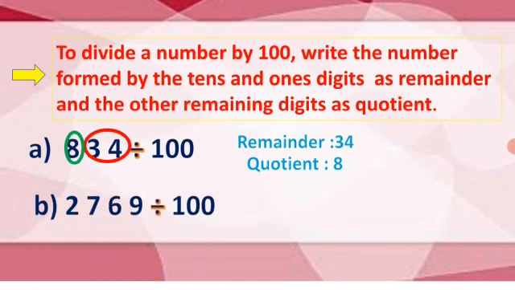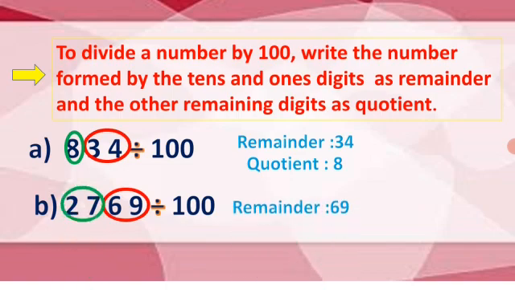One more example, 2769 divided by 100. Yes, very good. Ones and tens digit as remainder. So, 69 remainder, 27 is the quotient.